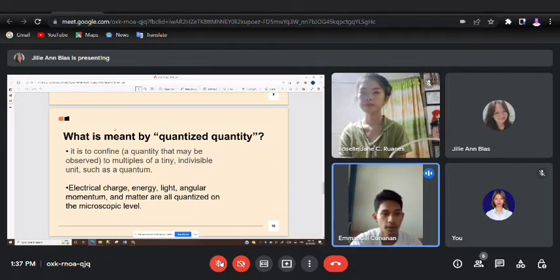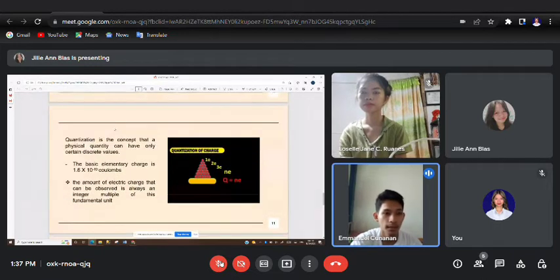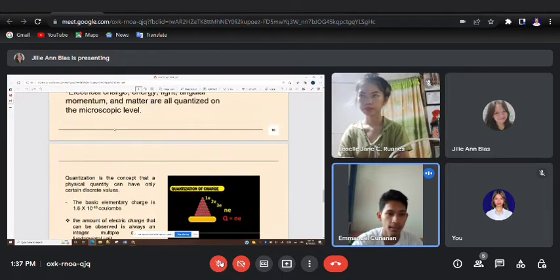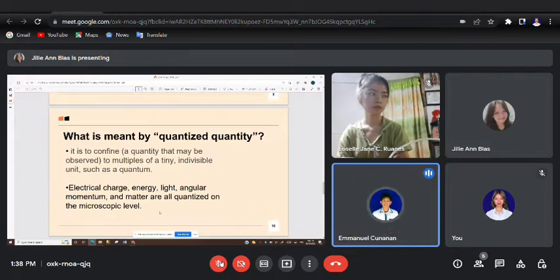Quantization is the concept that a physical quantity can have only certain discrete values. One of the examples of this are electrical charge, energy, light, angular momentum, and matter, which are all quantized on the microscopic level. And as you observe, one of the examples is matter.